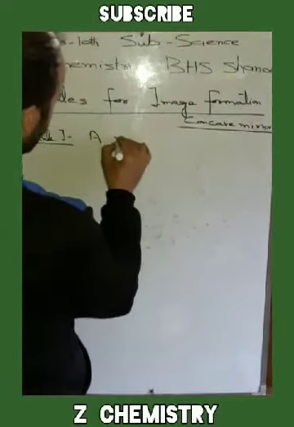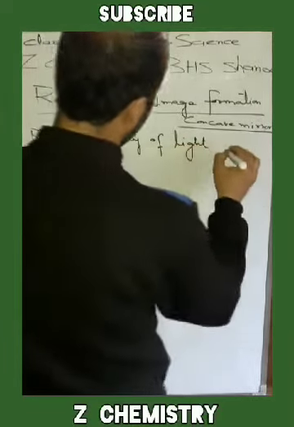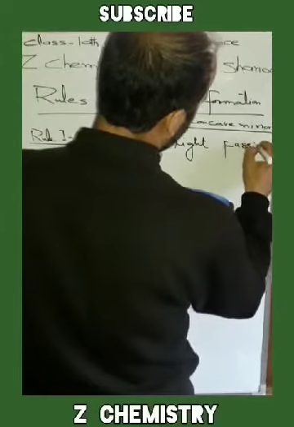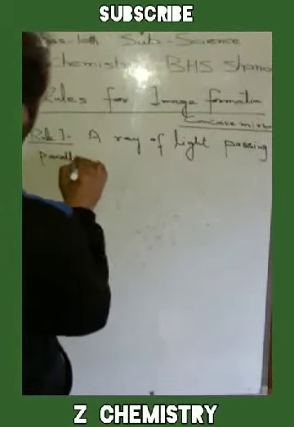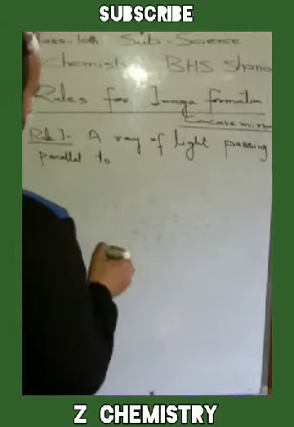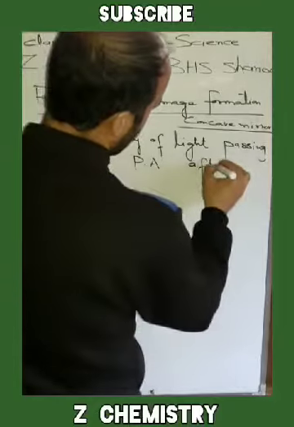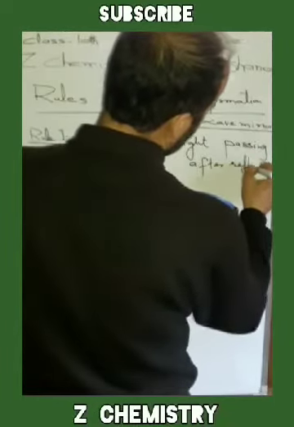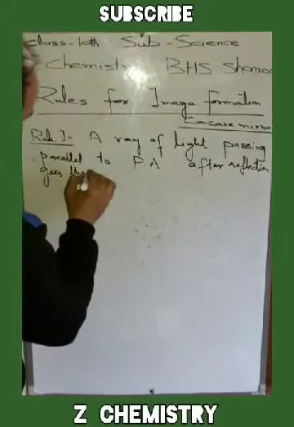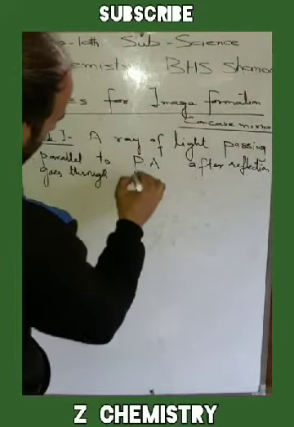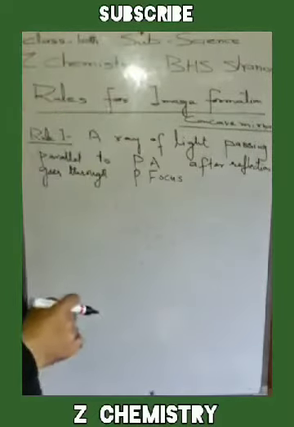A ray of light passing parallel to the principal axis, after reflection, goes through the principal focus of the concave mirror.